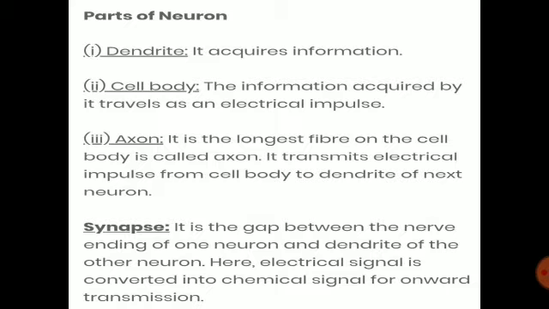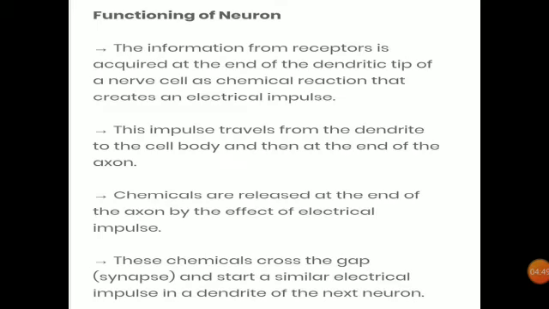In other words, signals travel from one neuron to another neuron across a junction, that is synapse. Our next topic is the function of neuron cell.